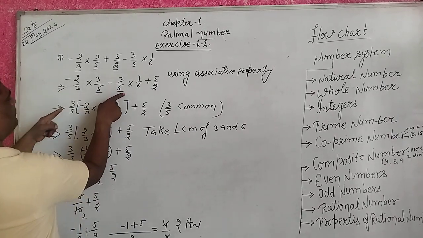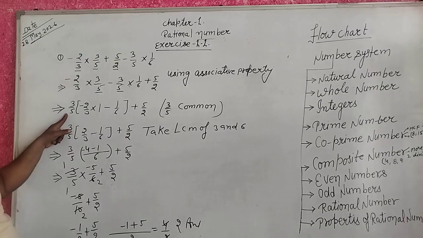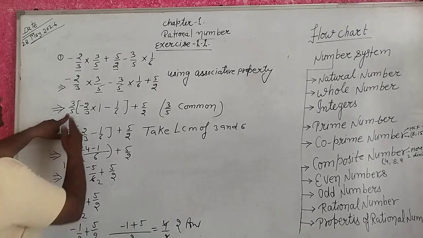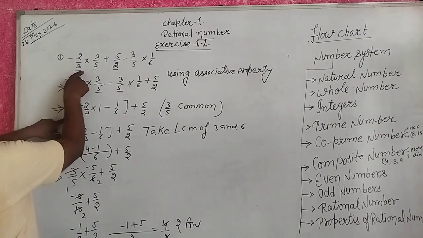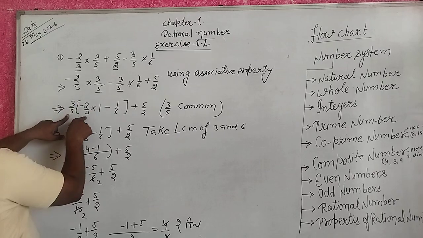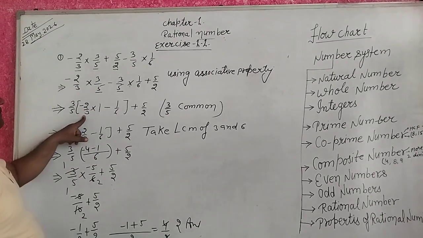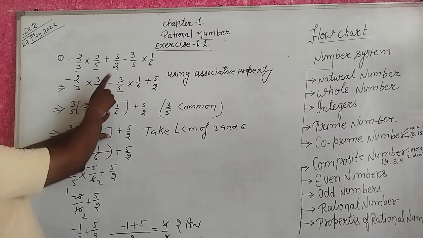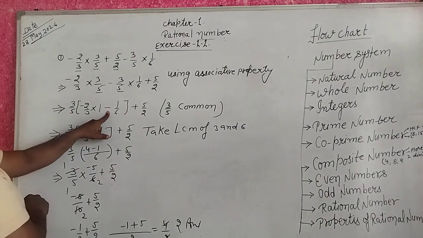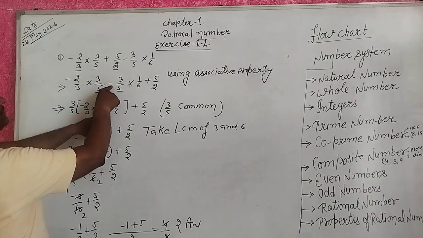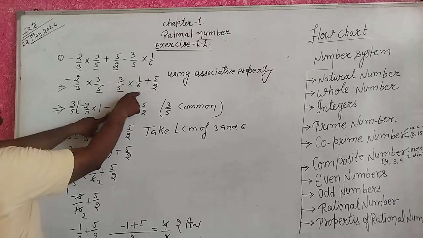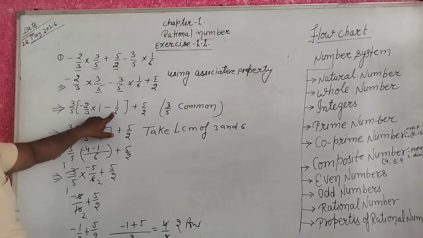We take 3 upon 5 common, then the remaining parts are 2 upon 3 and minus 1. 3 upon 5 cancels. Minus 1 remains. Minus 1 into 1 upon 6 is minus 1 upon 6.